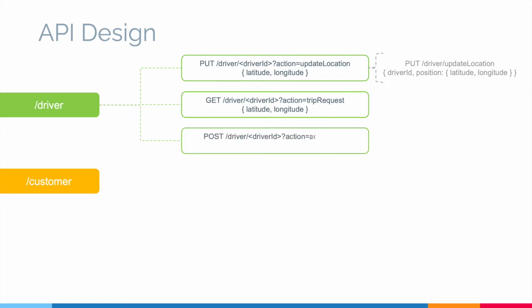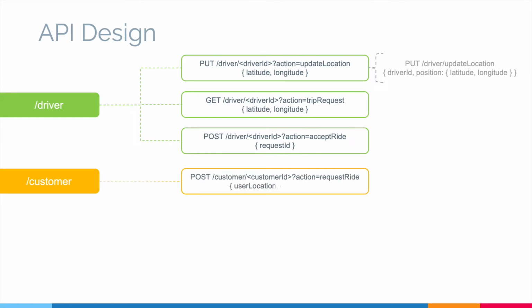We can have another post API which drivers will use to accept a ride. So let's say driver ID, and action is accept ride. Each ride can be uniquely identified by a request ID, so we will send that as the payload. For a customer now, we could perhaps have a post request for him to request the ride. So customer ID, and action will be request ride. We will need to send data here like his location and where does he want to go.